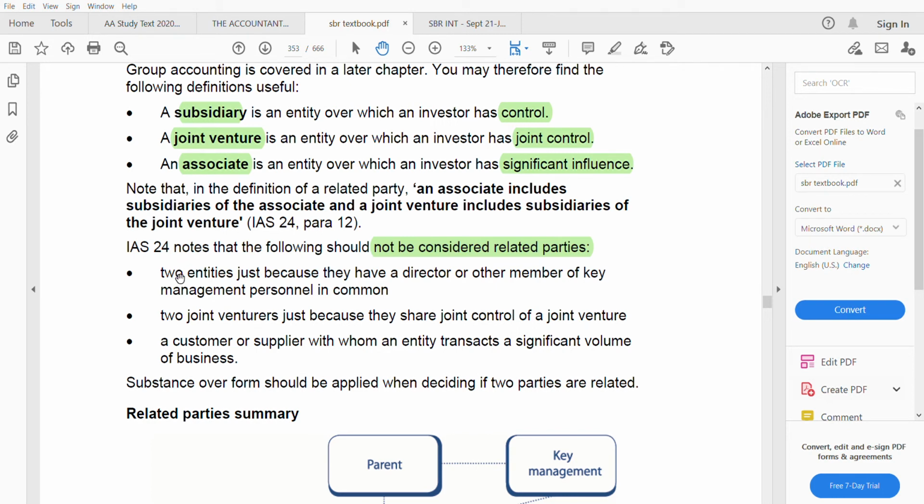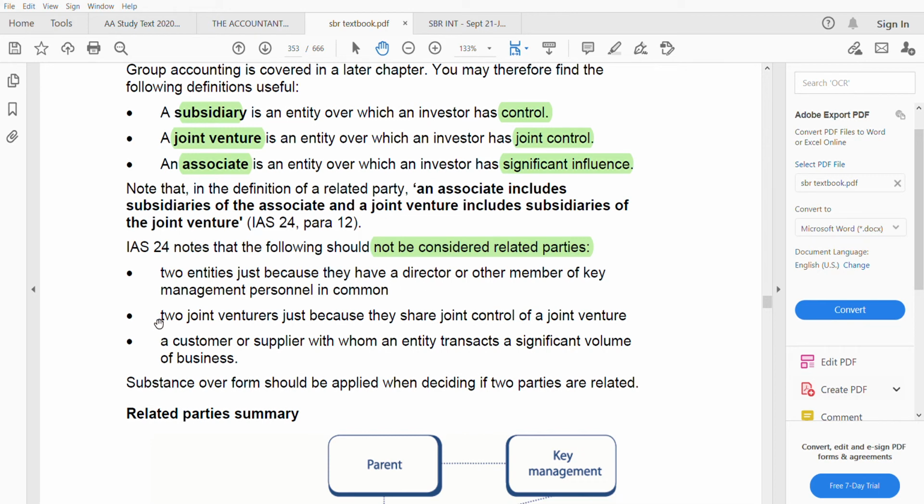Number one: two entities just because they have a director or other member of key management personnel in common. Let's say companies A and B have the same director, or even the same key management personnel, for example, they are sharing the same finance director. That does not mean A and B are related.